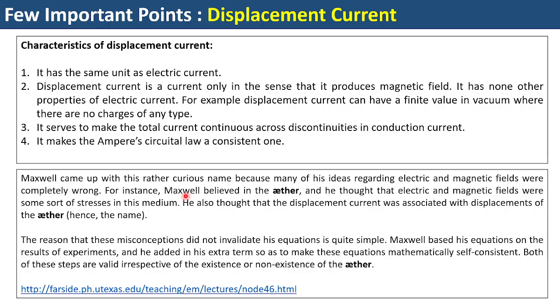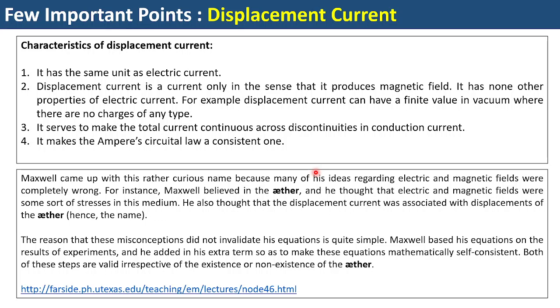Now interestingly, there is a history part of it which I have collected from this link. You can follow this link. Maxwell came up with this rather curious name because many of his ideas regarding the electric and magnetic current were a little bit different. For example, Maxwell believed in the principle of ether. Now ether is a medium which people started to believe at some point of time that space is all made up of ether particles.